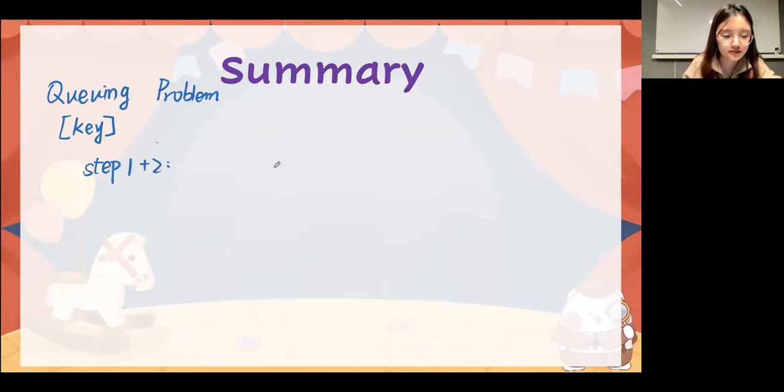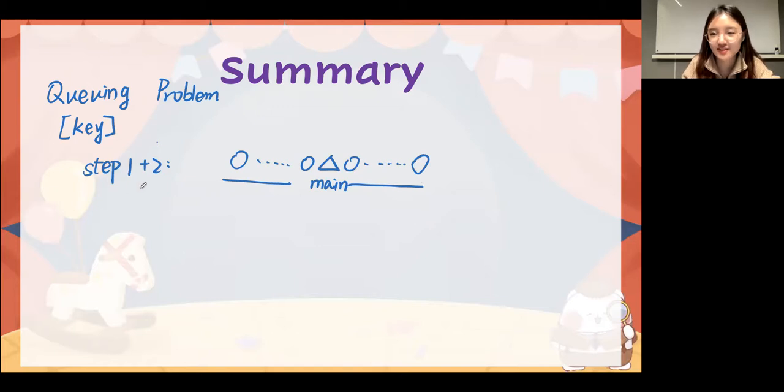and 2, please draw the main character here. And draw other characters here. And then, okay, just draw a triangle to represent the main character. And draw some circles and dots to represent other characters. Okay?